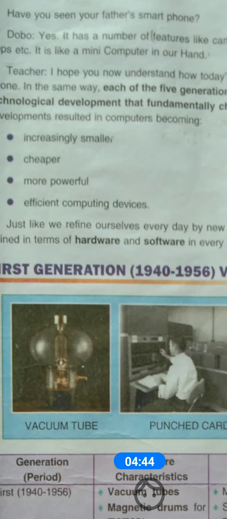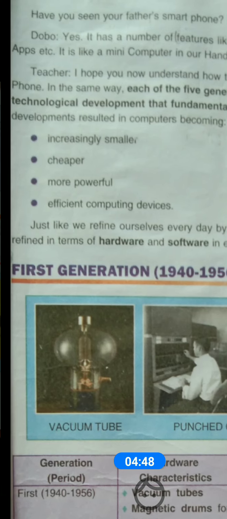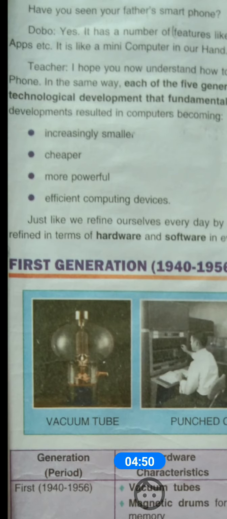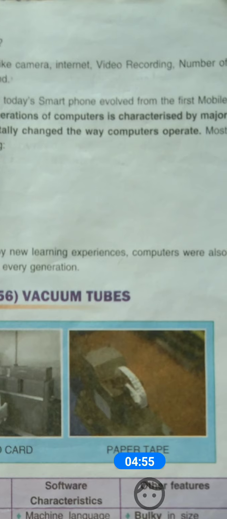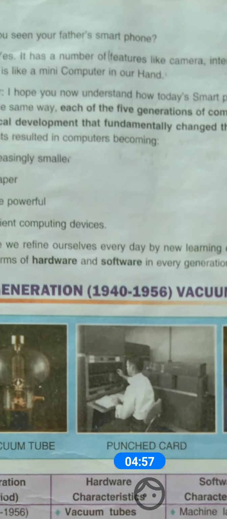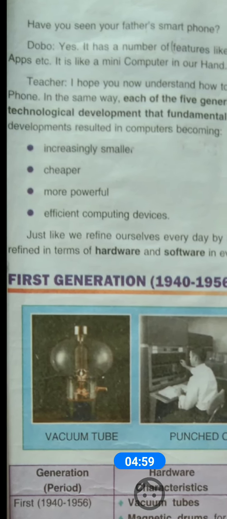Okay, yes, our phone is just like a mini computer in our hand nowadays. Now, teacher, I hope you now understand how today's smartphone evolved from the first mobile phone.